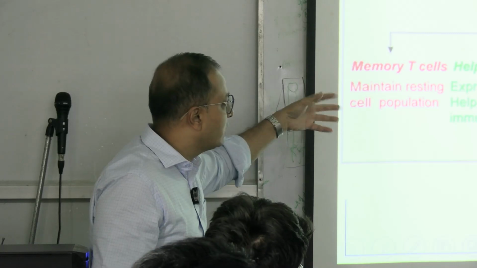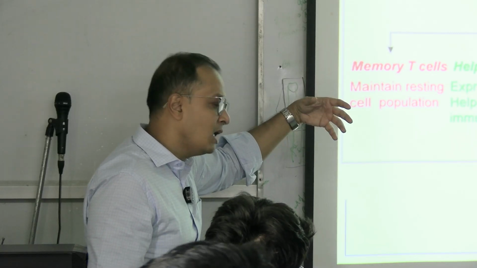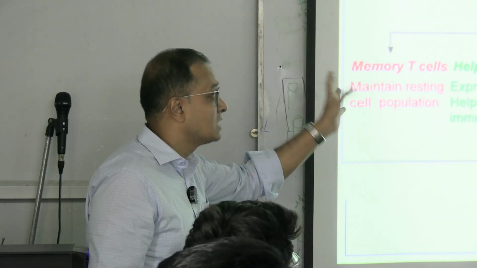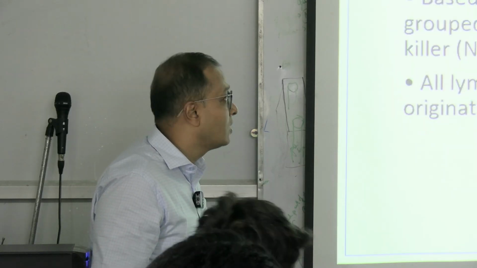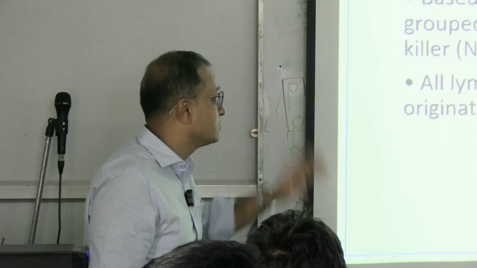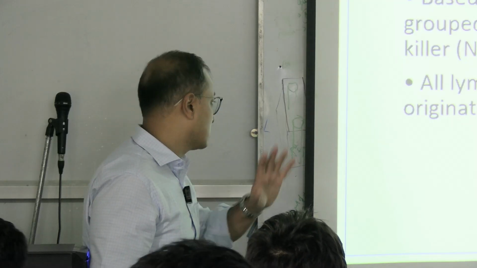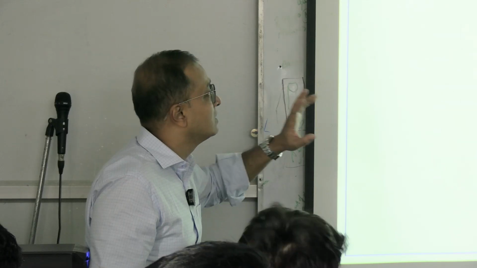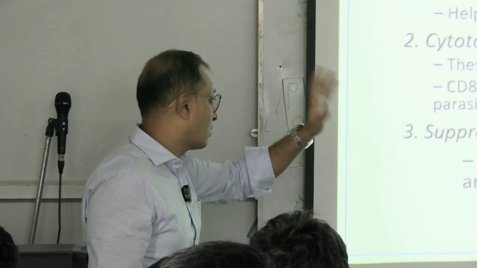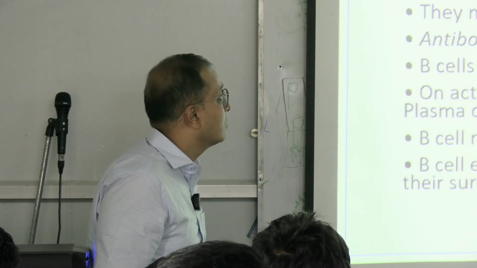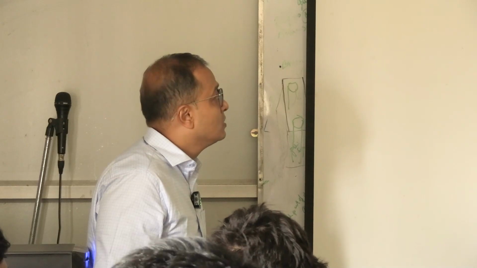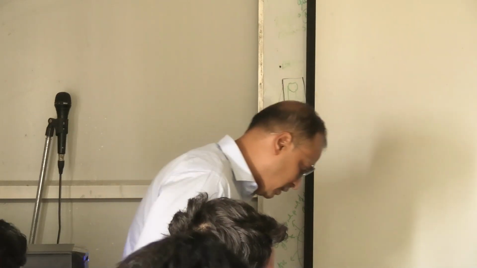They can be classified into memory T cells, helper T cells, cytotoxic T cells, suppressor T cells, etc. So, these are the cellular varieties of these lymphoid tissues, but we are not going to learn about those things in these histology classes. That is why I am skipping this, but we should know that T lymphocytes and B lymphocytes exist. Later, if it is covered in your curriculum, fine. I am just brushing through.